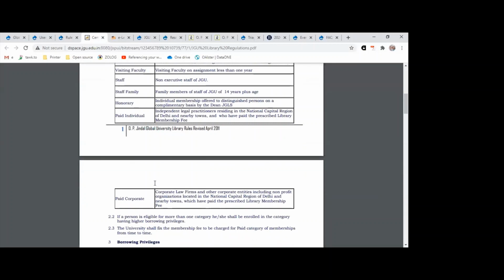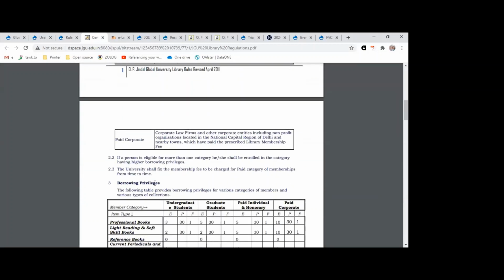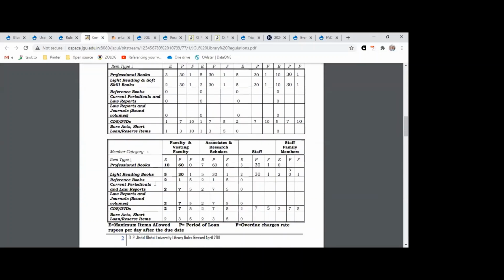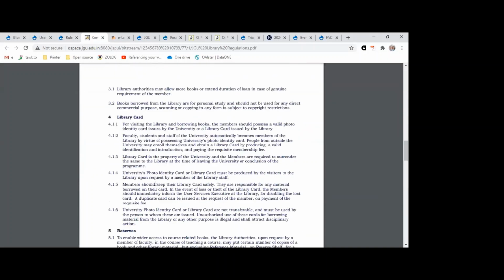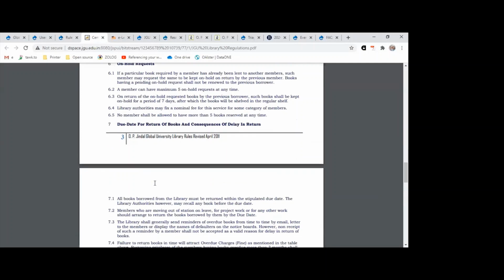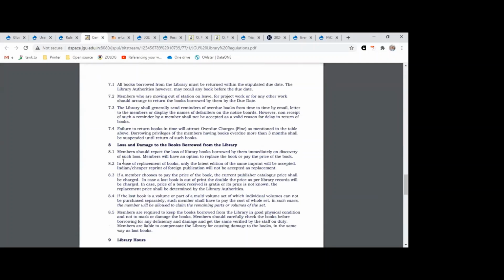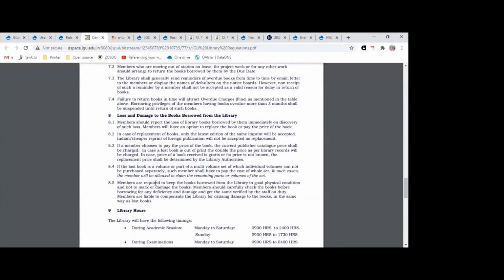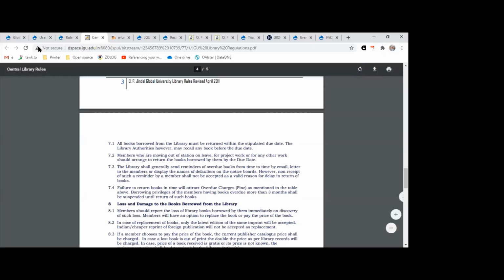It could be just the rules and regulations related to the membership, borrowing privileges which you as a user have, or it could be related to the library card, or else how you could put your request on hold, or in case of any happening, the loss or damage of any of the books which you have borrowed from the library, or getting to know more about the library hours.